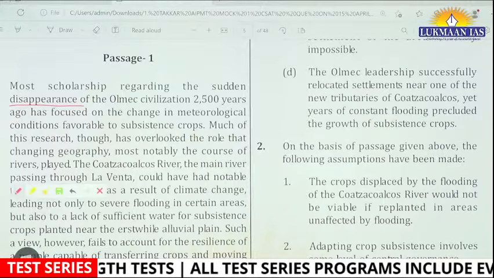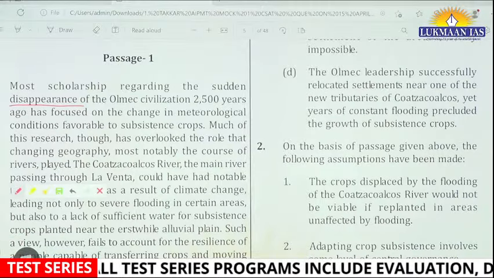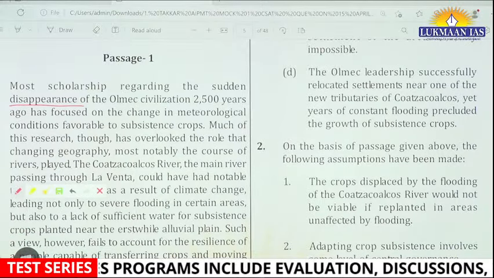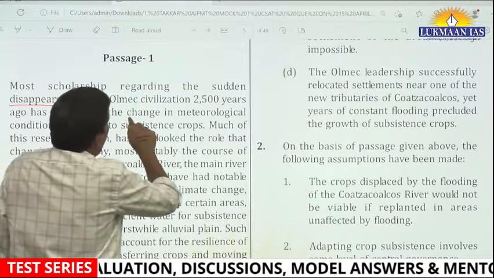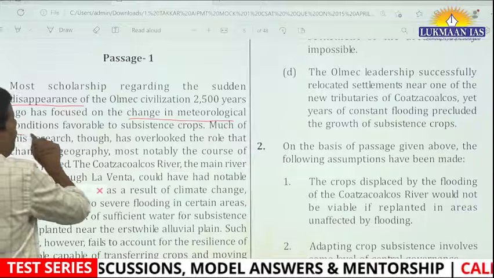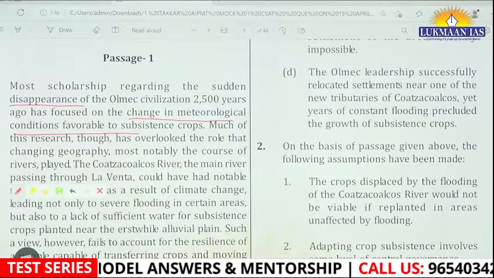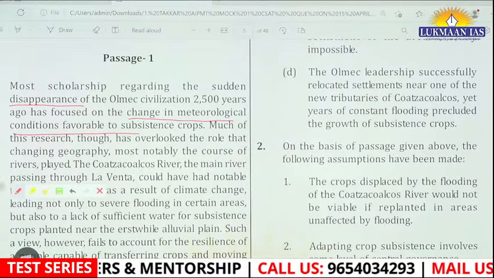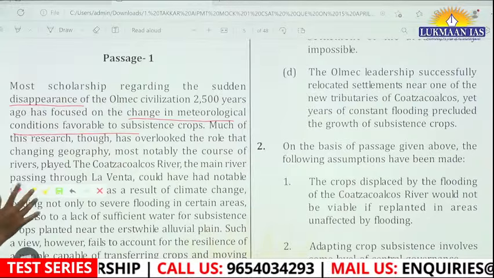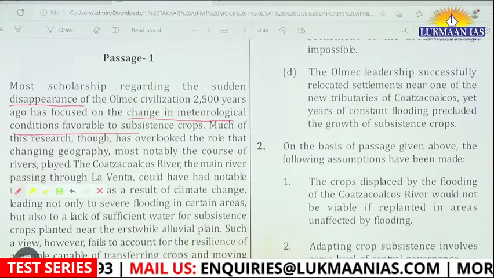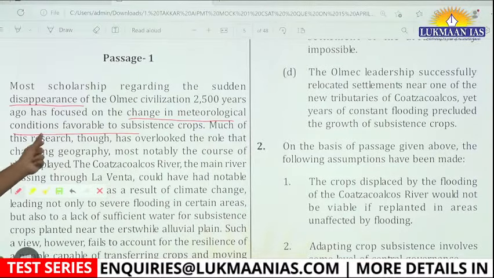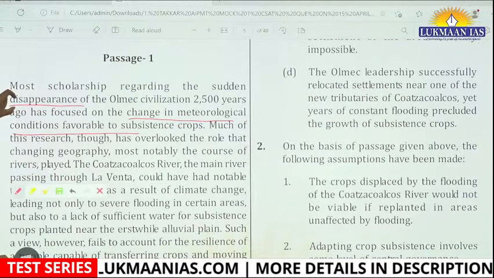Most scholarship regarding the sudden disappearance of the Olmec civilization has focused on the change in the meteorological condition favorable to subsistence crop. Why am I keeping this as the most important part? Because the first part says most scholarship regarding the sudden disappearance has focused on this, so these two things are important.